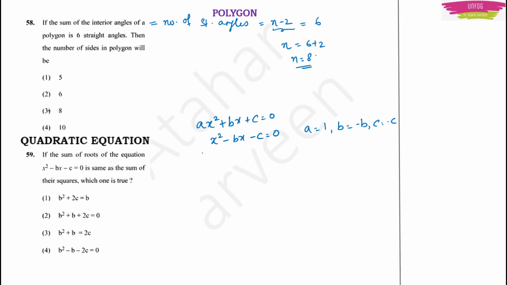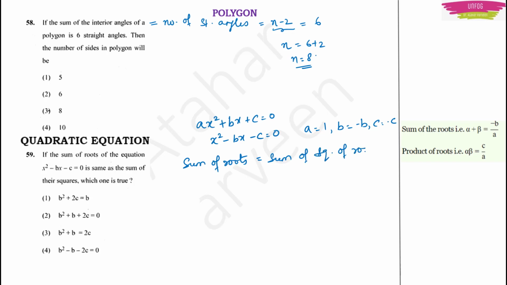Now we should know that for a quadratic equation, if alpha and beta are the roots, then the sum of these roots, alpha plus beta, should be equal to minus b by a, and the product of roots, alpha into beta, should be equal to c by a. Okay. Now substitute there. First you take the sum of roots. According to the question, this is equal to the sum of squares of the roots.